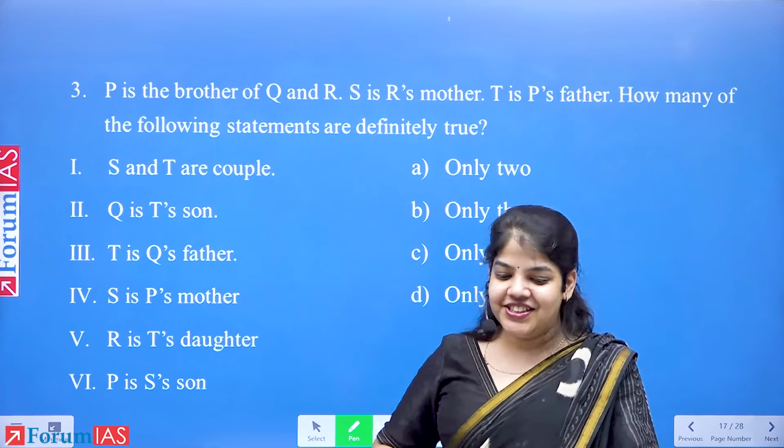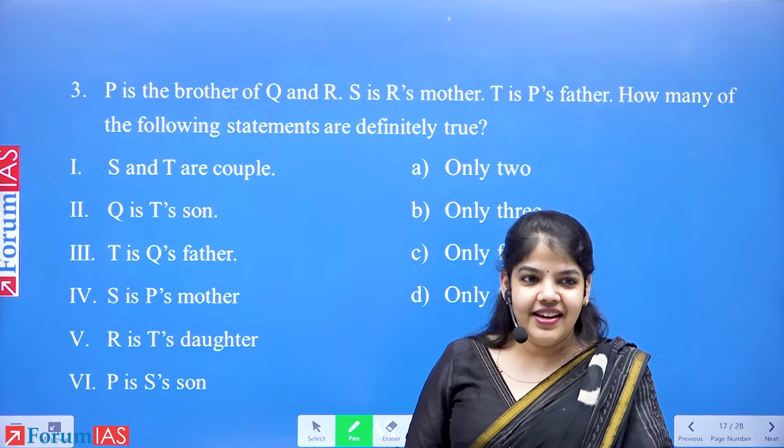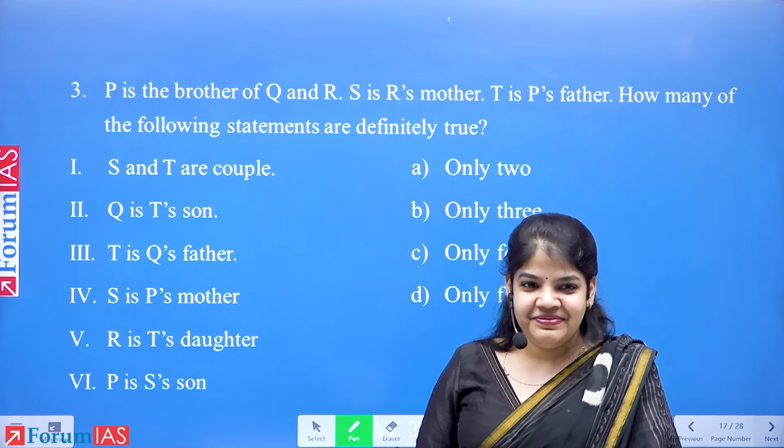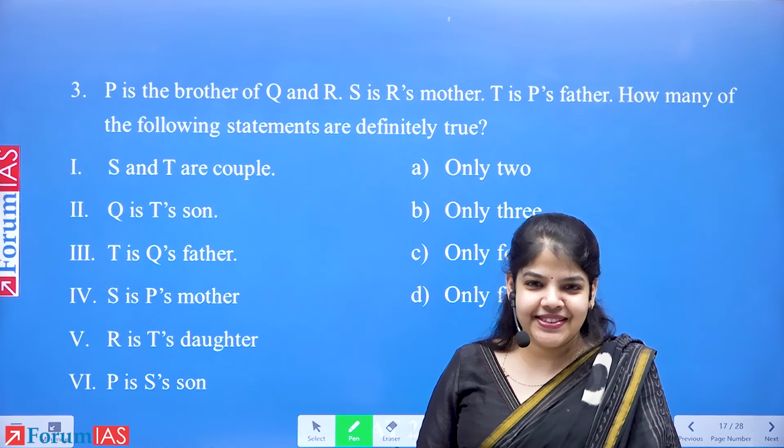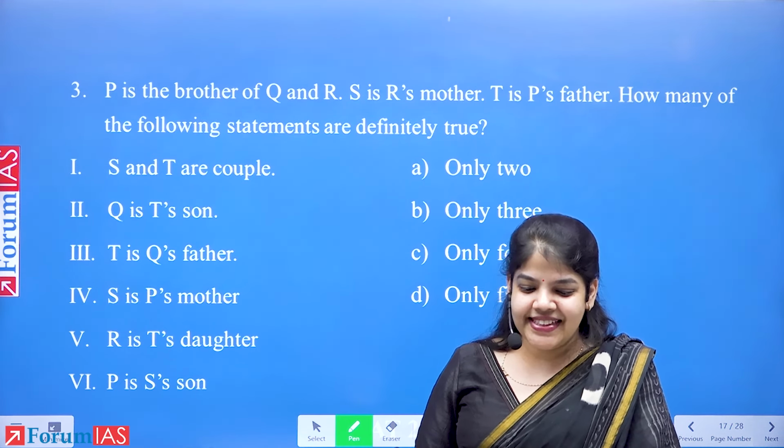This is a reasoning question. Let's see. Again, low-hanging fruit. Basic question. We all know relationships. Let's think of an answer.